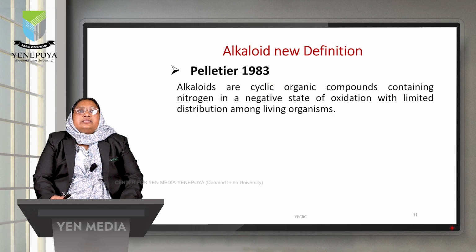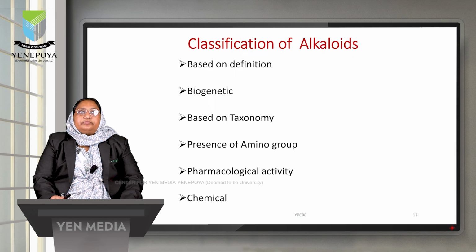That is why the scientist Pelletier in the year 1983 gave a new definition of alkaloid, that is, alkaloids are cyclic organic compounds containing nitrogen in a negative state of oxidation with limited distribution among living organisms.